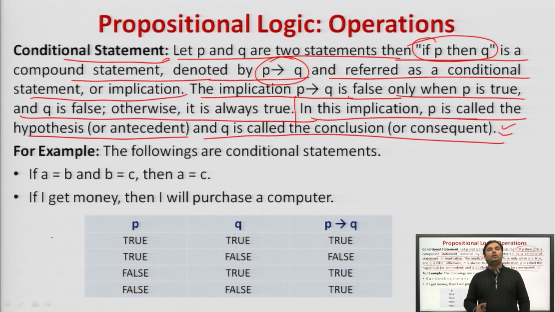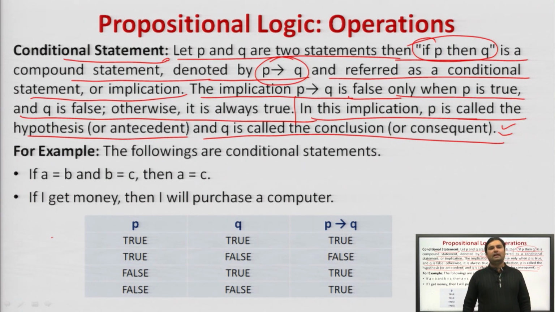So, what is a conditional statement? We are given P and Q, the two statements. It is represented as P implies Q. If P then Q is named a conditional statement, if-then or implication statement. Here P implies Q will return false if P is true and Q is false. Otherwise, in the rest of the cases, this will return true. Now, in implication, P is an antecedent or hypothesis, whereas Q is a consequent or conclusion.